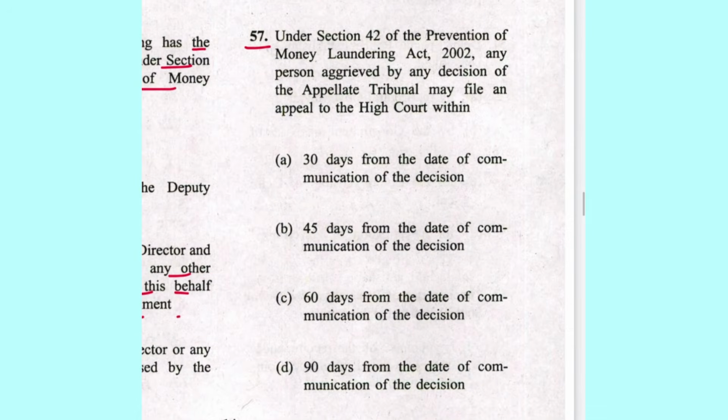Next 57. Under section 42 of PMLA, some people also call it PAMLA, any person aggrieved by decision of the appellate tribunal may file an appeal to the High Court within 30 days, 45 days, or 60 days? It is 60 days from the date of communication of decision. C is the answer.